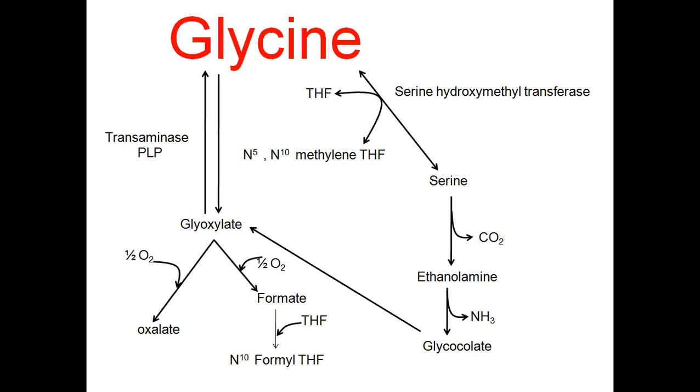Serine can be formed from glycine, and this serine undergoes decarboxylation into ethanolamine, and this ethanolamine on deamination is converted to glycolate. So glycolate is converted to glyoxylate, and again glyoxylate's fate is formation of oxalate, and formate is incorporated into N10 formyl tetrahydrofolate.